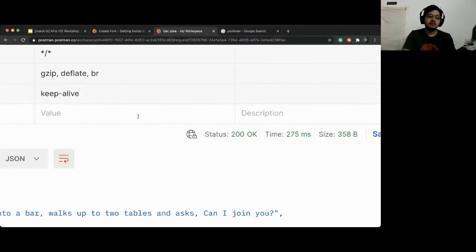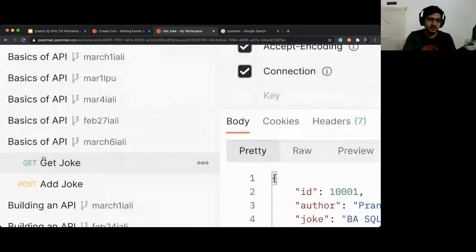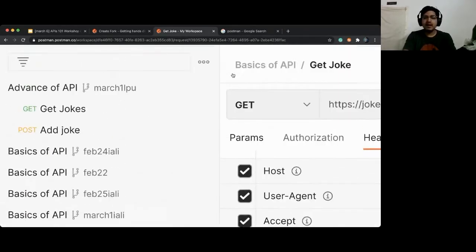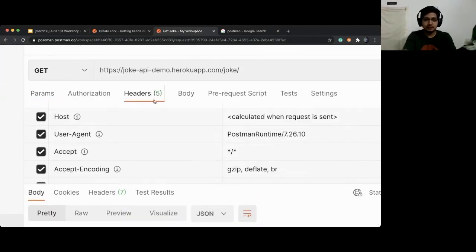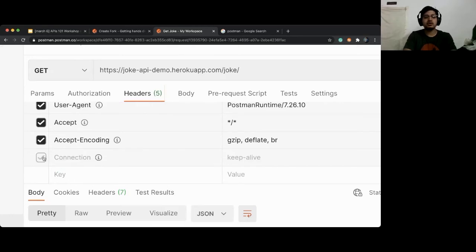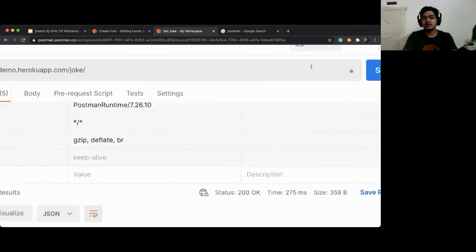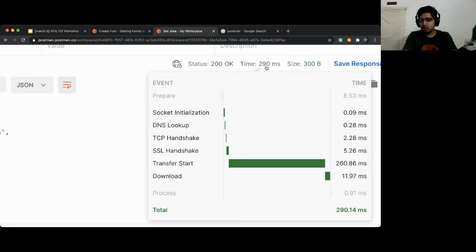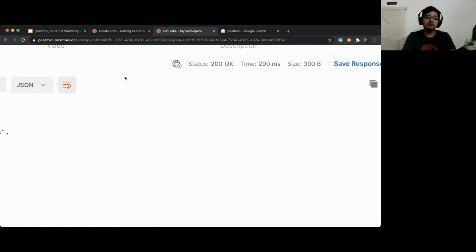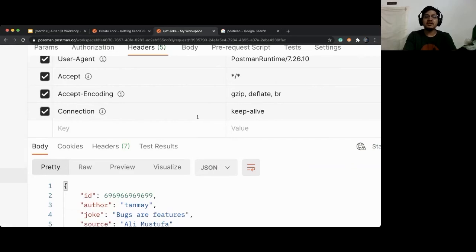Go to get request here. Get joke. Come here. Okay, and in the get joke, you will see params by default. Click on headers, and in headers, deselect this connection. Don't select this. Then hit send request and tell me what do you see in response. You'll see the same thing, but the time is going to be more. It is going to be more because we have not kept the connection live.